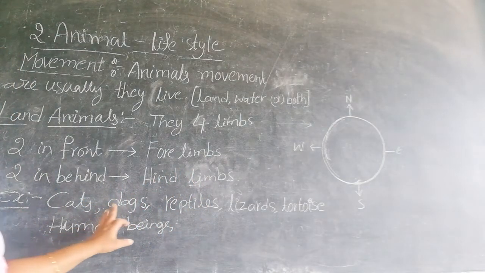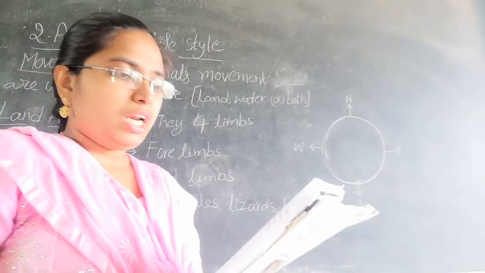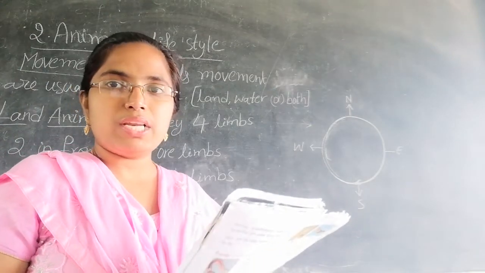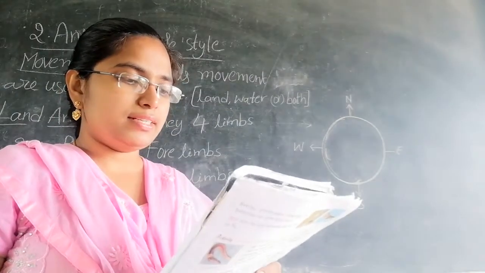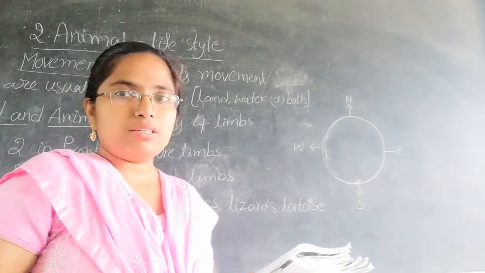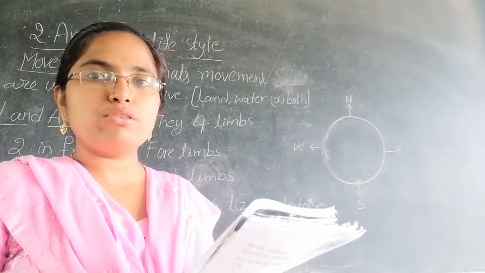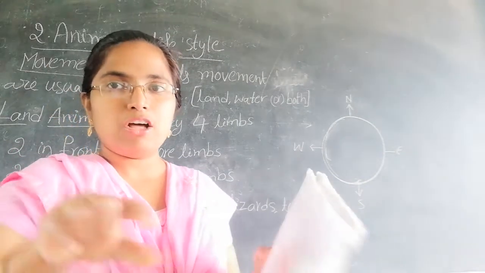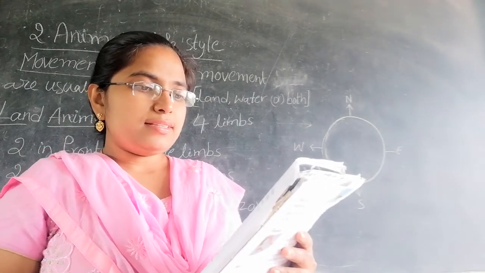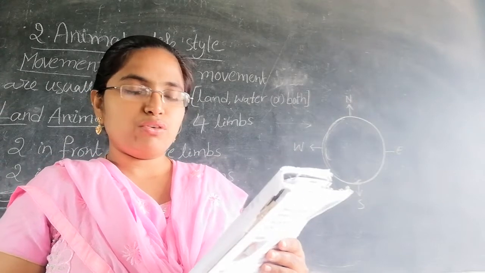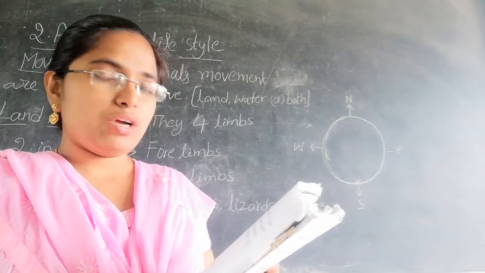For example, cats and dogs. Also here are the reptiles, like lizards. You know them very well, as there are lizards in our houses or in any room. Next are tortoises and crocodiles. Like lizards, tortoises and crocodiles use their four legs to crawl along the ground, since their legs are short.